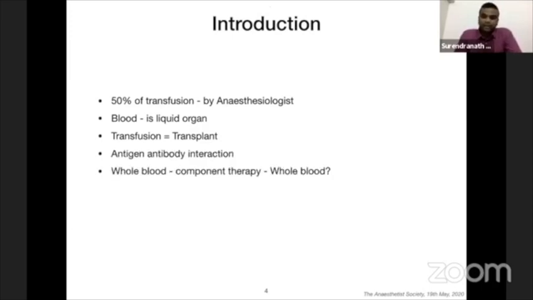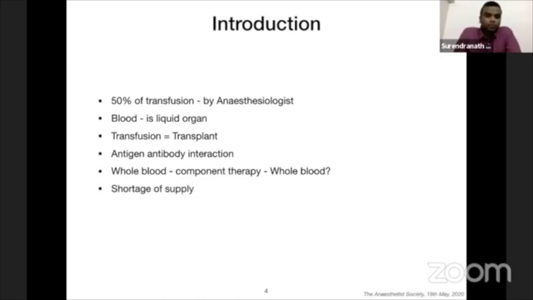And the world started with blood transfusion from World War I and II, and it went to component therapy between the 1960s and 1970s, because the availability of blood became very short and people required a particular component for their medical condition. So we changed from whole blood transfusion to component therapy. It went on for 3 to 5 decades till now, and there is another revisiting of whole blood. So we'll just see the recent advances in usage of whole blood.